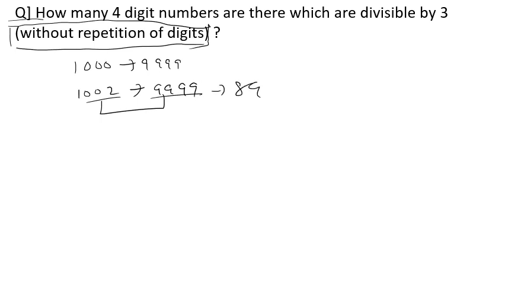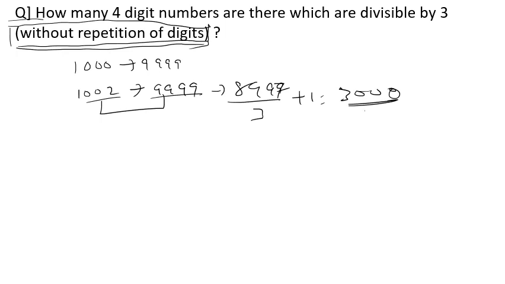There are 8997 numbers, and every third number is divisible by 3. So this by 3 plus 1 is coming out to be 3000. So you will mark the answer as 3000. 3000 numbers are there which are 4-digit numbers and divisible by 3. But you have ignored this condition.